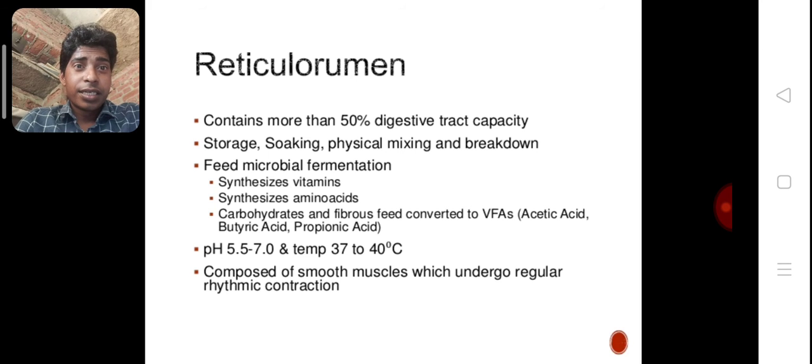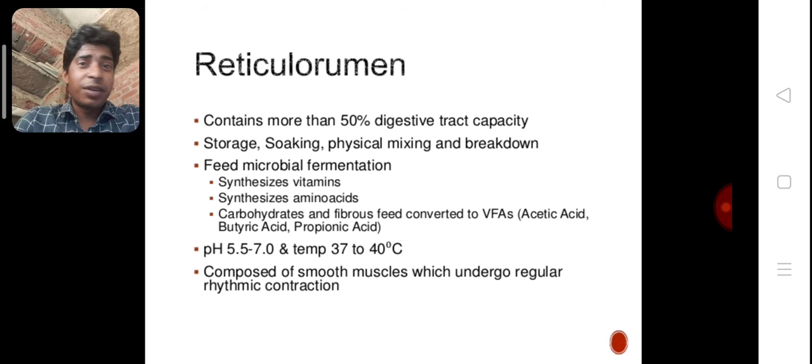Reticulorumen: it contains more than 50% of digestive tract capacity. Functions are storage, soaking, physical mixing and breakdown of feed, and microbial fermentation. This is the area where microorganisms synthesize vitamins and amino acids.